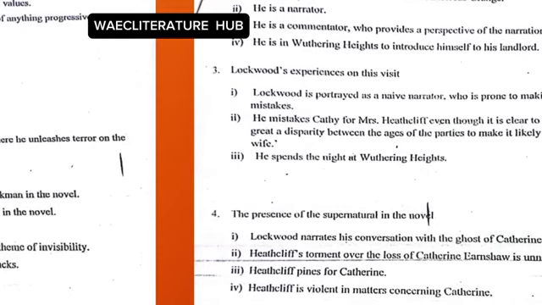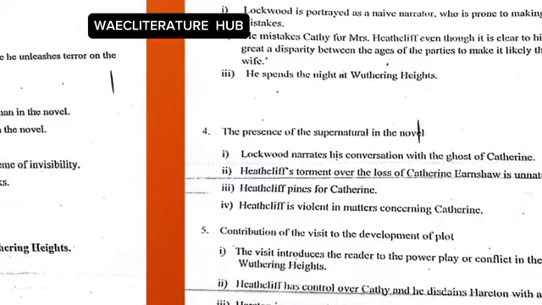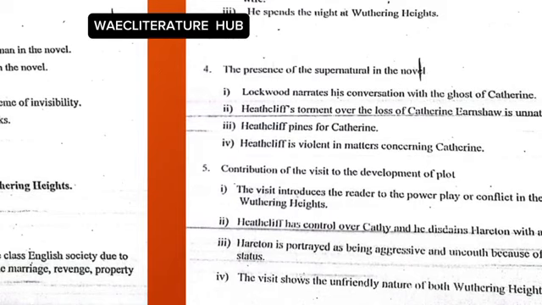Your third paragraph, you talk about his visit. And then your fourth paragraph, the presence of supernatural. The fifth paragraph, contribution of the visit to the development of the plot. So basically, that is all of the things that you're writing. So don't just start narrating what happens during his visit without you describing who he is and giving us a major theme. Do we understand?